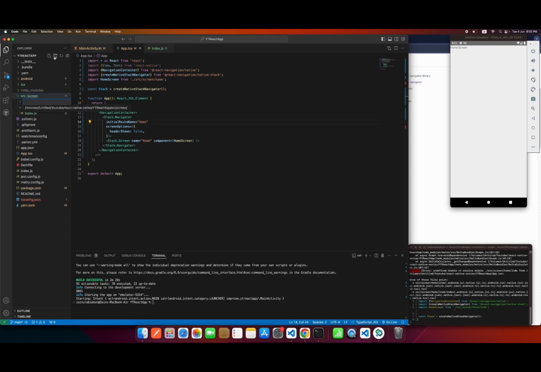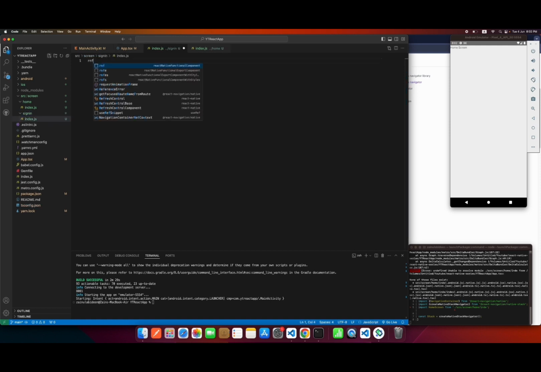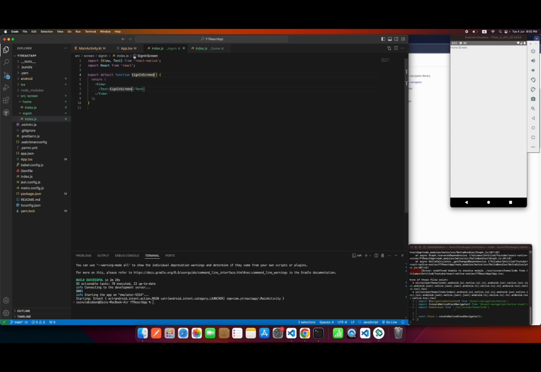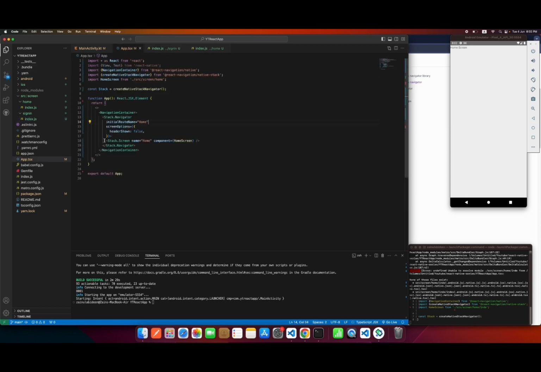I will call it sign in, with index.js, a React Native function, and I will call it SignInScreen. Now let's save it, and copy this thing and paste it over here.